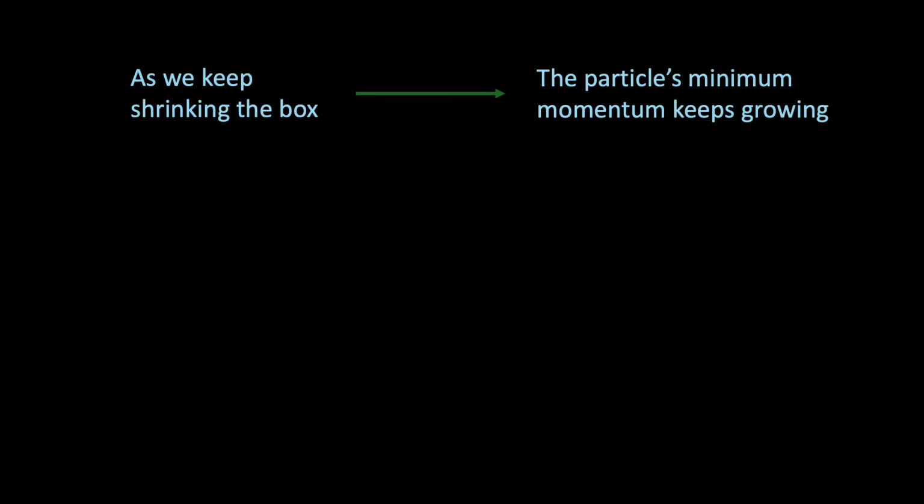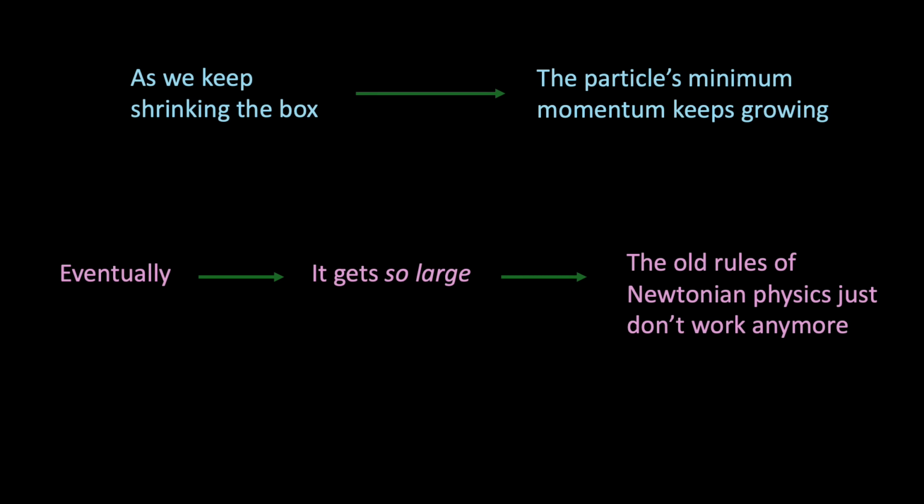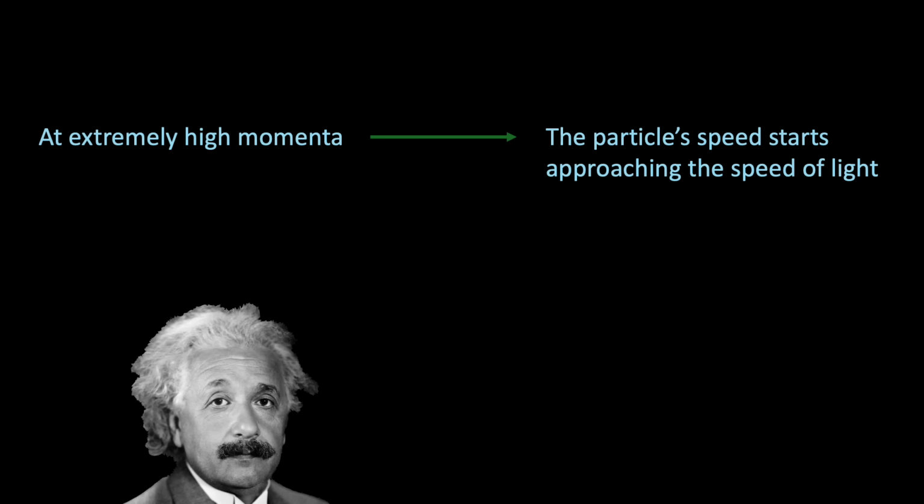Now here's where things get really interesting. As we keep shrinking the box, the particle's minimum momentum keeps growing, and eventually it gets so large that the old rules of Newtonian physics just don't work anymore. At that point, we have to bring in Einstein. And the reason is because at extremely high momenta, the particle's speed starts approaching the speed of light. And when that happens, the familiar equation for kinetic energy, E equals p squared over 2m, breaks down and no longer works.